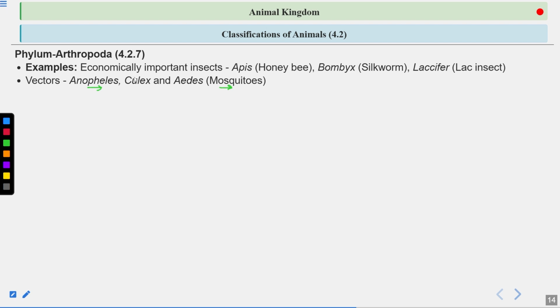from the unhealthy individual to the healthy individual. So they act as a host for these pathogens, like the female Anopheles mosquito, which carries the pathogen Plasmodium.